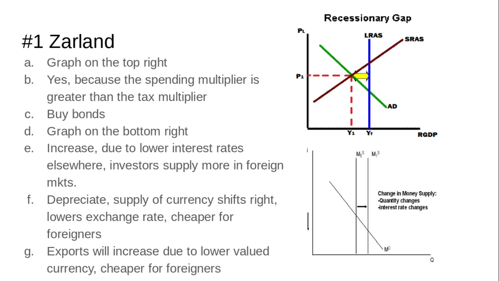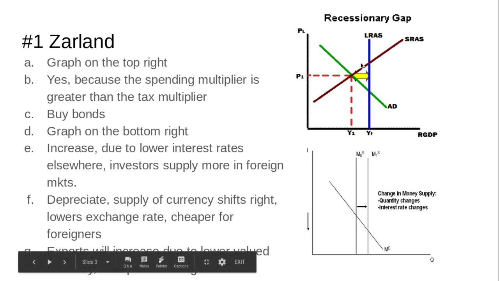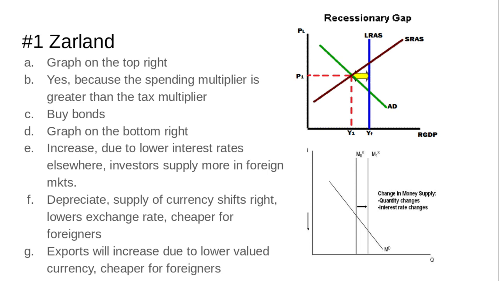employment. So anytime you see below full employment, you're going to get a short-run equilibrium that's to the left of long-run equilibrium. So it's where this red and green line intersect. It's to the left or behind long-run aggregate supply, so that's a recessionary gap. So this one, number one, is worth 9 points. This is the big one.